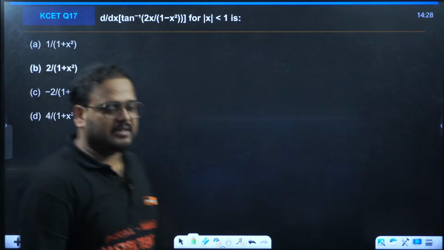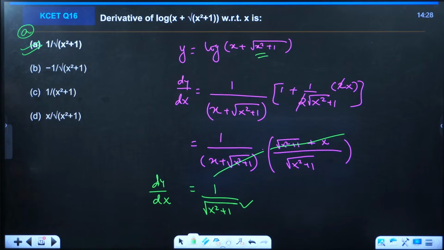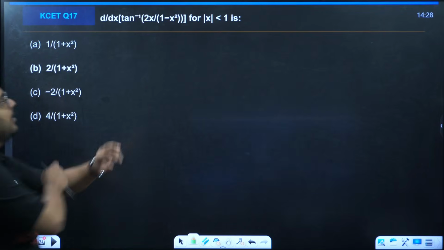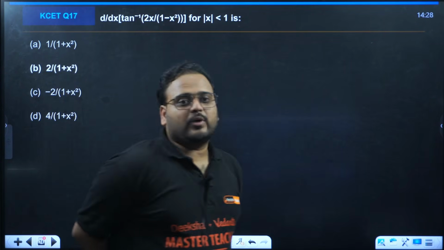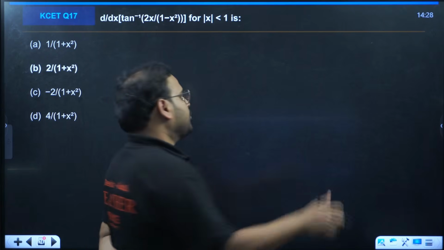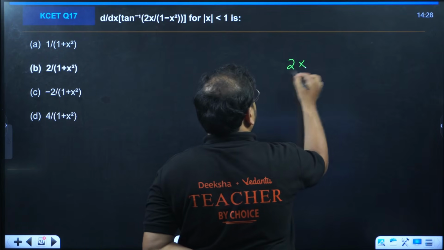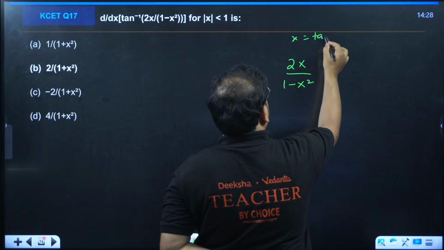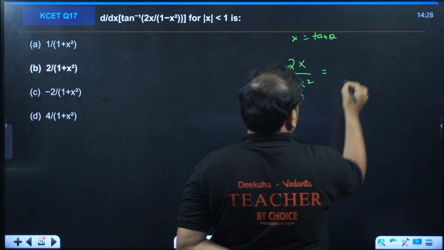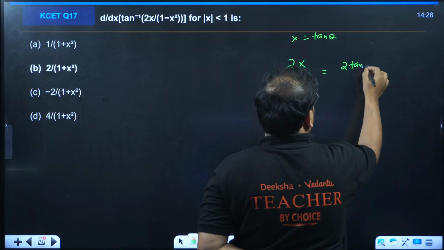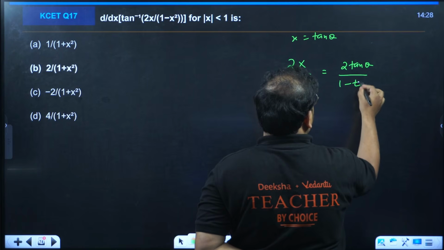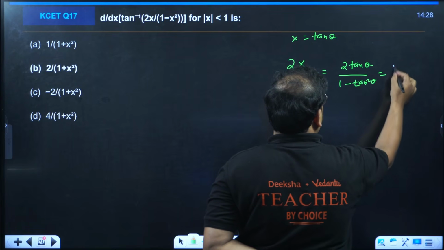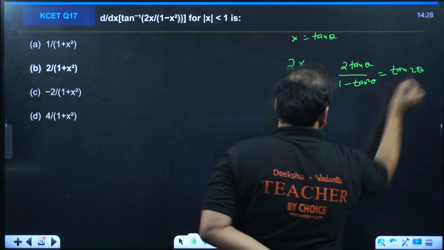16th one is clear, right? Let's quickly check one more time. Tan inverse of 2x upon 1 minus x square. Again there is a standard form. Take x as tan theta. You'll get 2 tan theta upon 1 minus tan square theta. That's the formula for tan 2 theta.